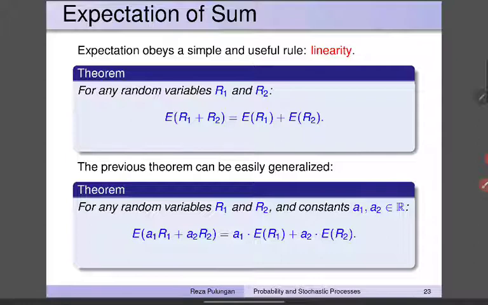And this can be easily generalized for any random variables R1 and R2 and constants A1 and A2, elements of the real numbers. Then the expectation of A1 R1 plus A2 R2 is equal to A1 multiplied by the expectation of R1 plus A2 multiplied by the expectation of R2. Look at that. We simply take the constants out of the expectation.